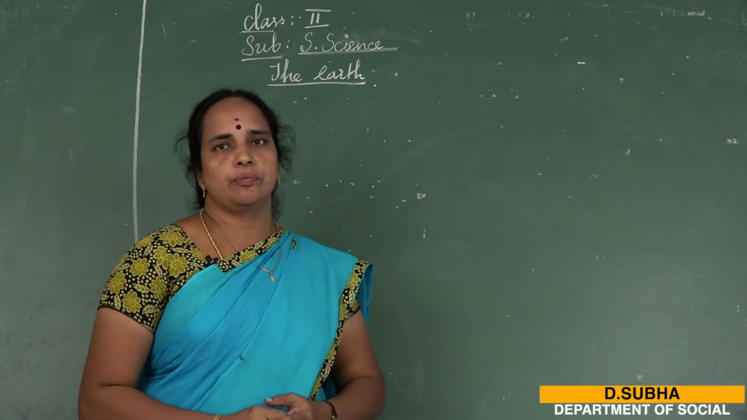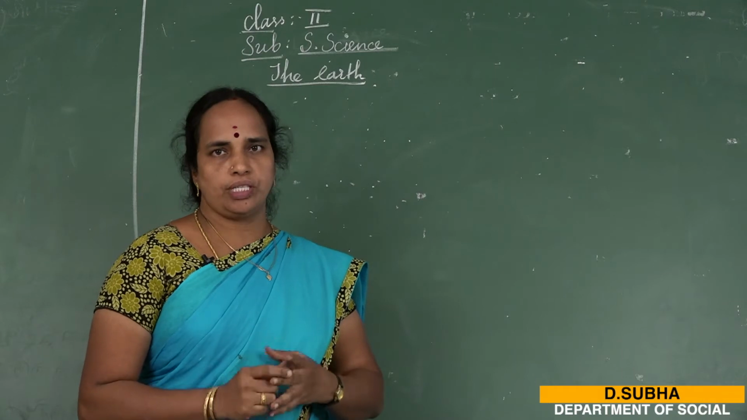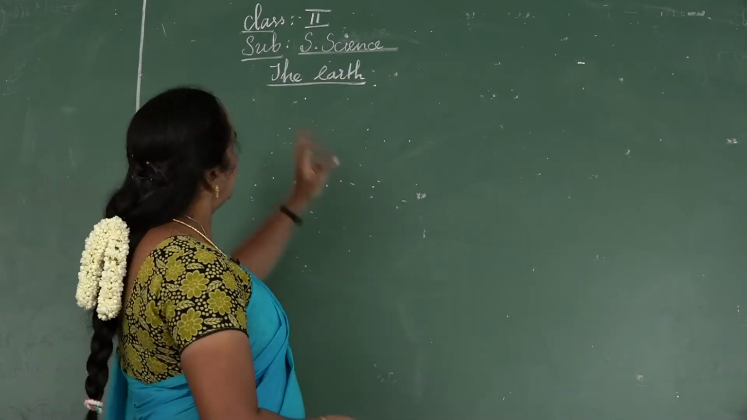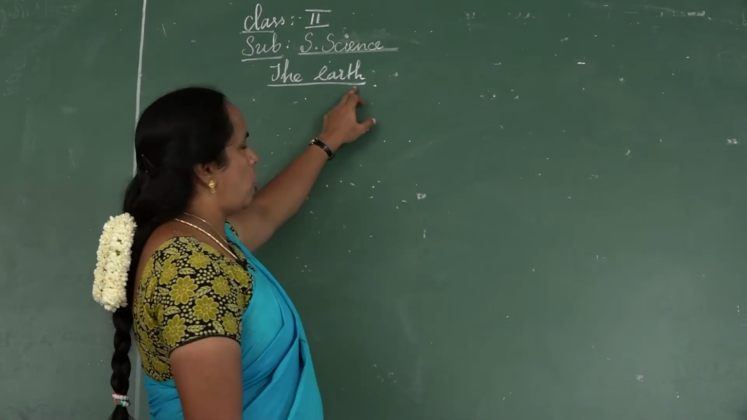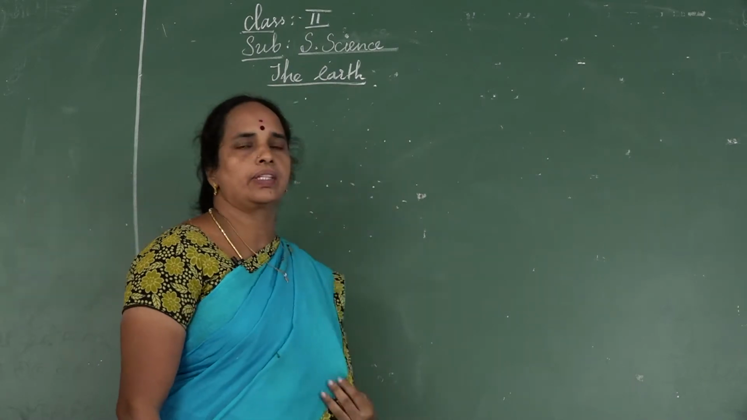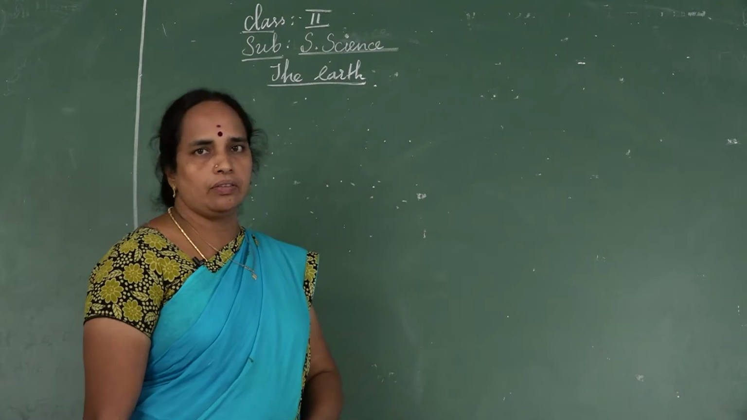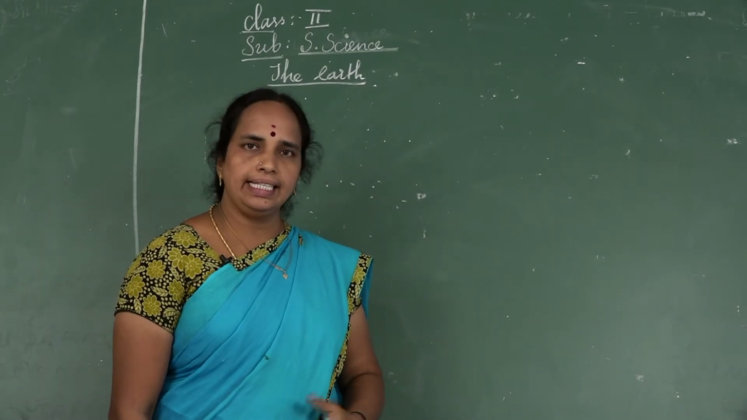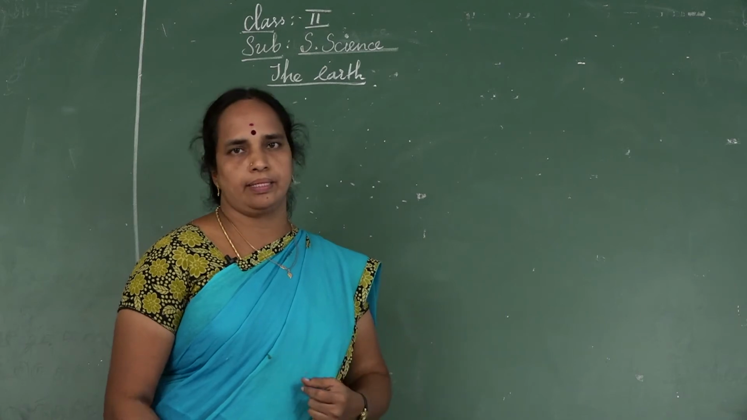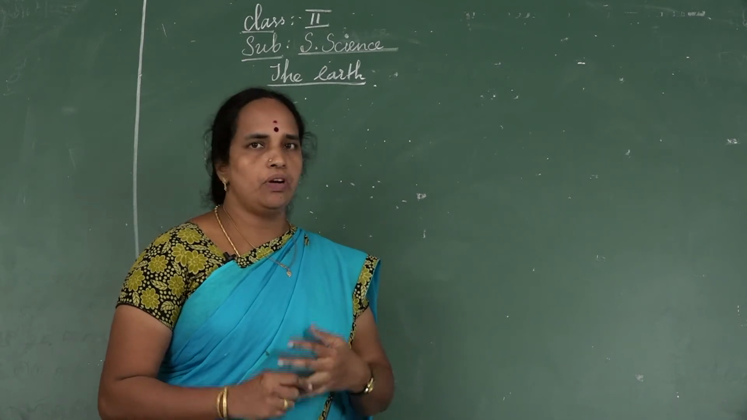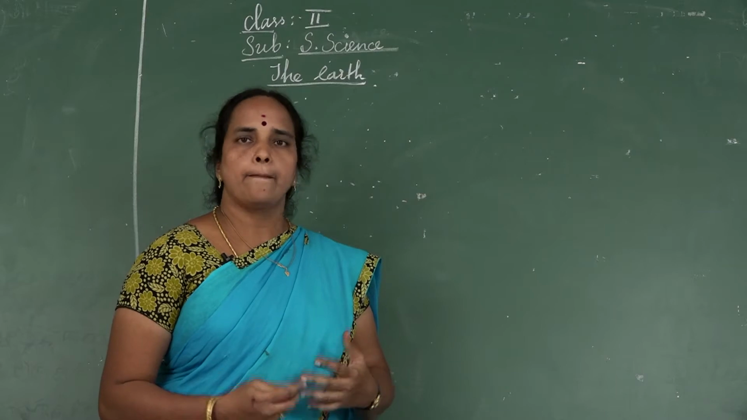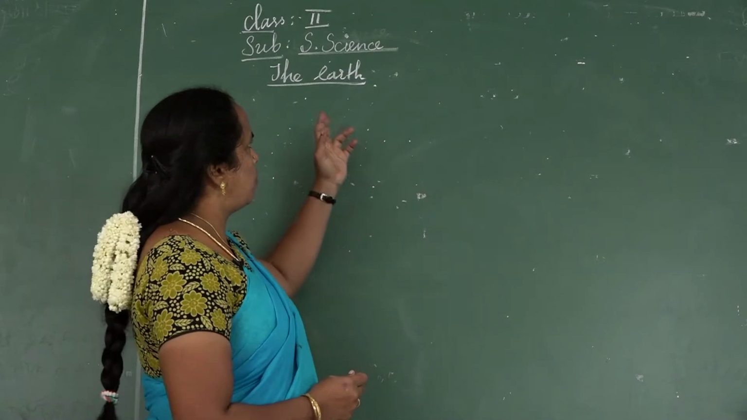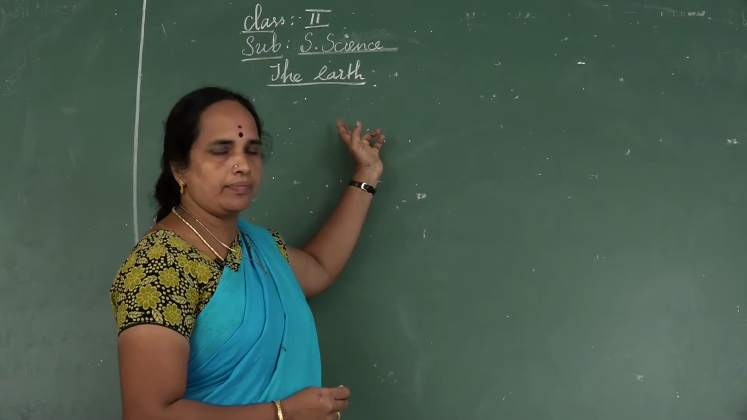Students, today we will discuss second standard social science, second lesson, the earth. The earth, E-A-R-T-H, earth. In which planet are we living? Earth, very good. The earth is the living planet in the solar system. We live on the earth, and not only us, plants and animals also live on the earth. It is made up of land and water.